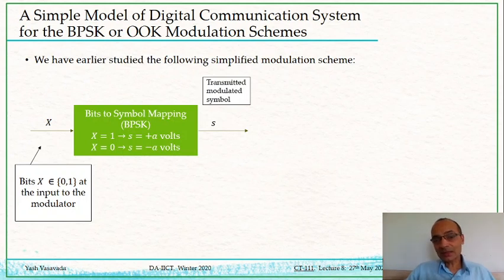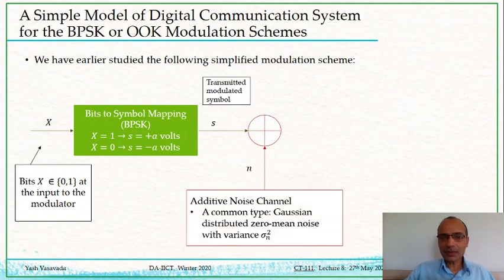In lab 3, and even in your project on the convolution encoder, you took this symbol S and sent it through a Gaussian noise channel.